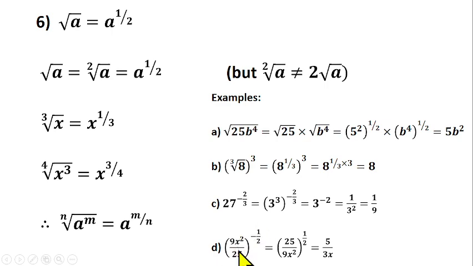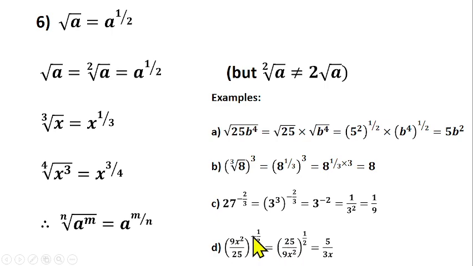That's what this one means. If you want to interpret it literally, because of this minus, the inverse of square root of 9x squared over 25. The question is, if I inverse 9x squared over 25, what will it give me? It will give me 25 over 9x squared.